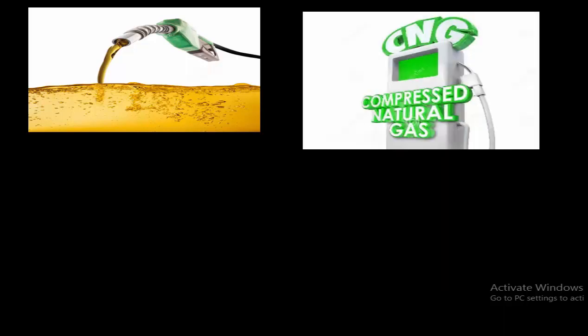If I take compressed natural gas, CNG, that is the natural gas which causes less pollution. This compressed natural gas mainly consists of one hydrocarbon, that is methane, and it is nowadays used in automobiles.